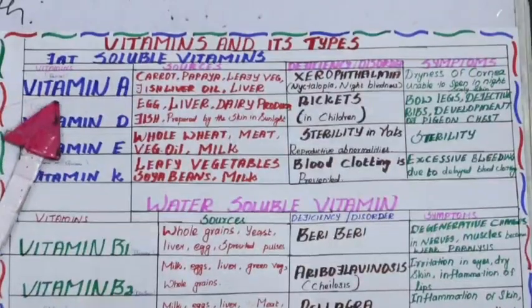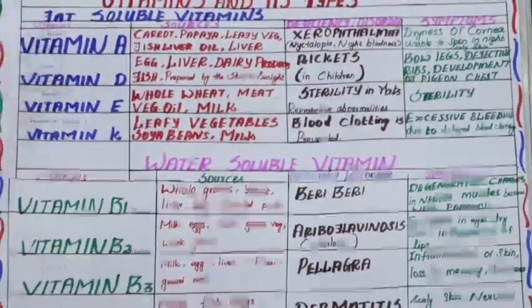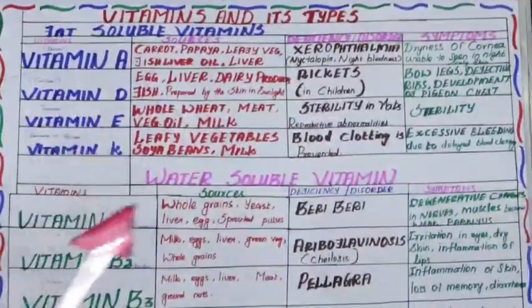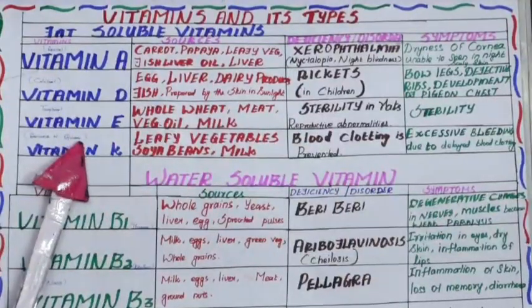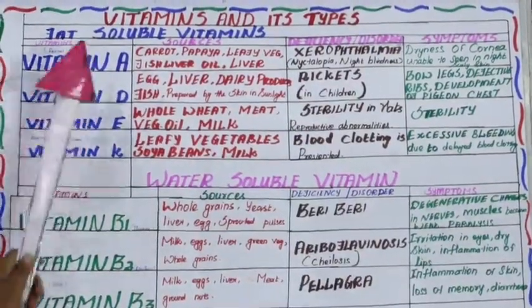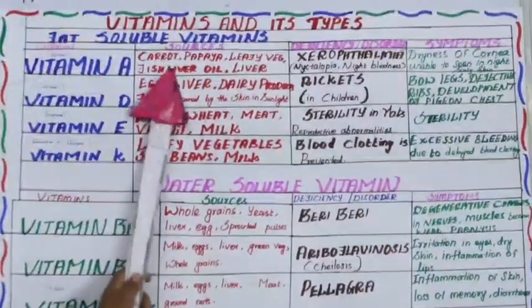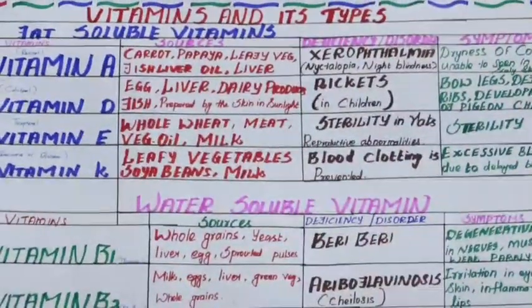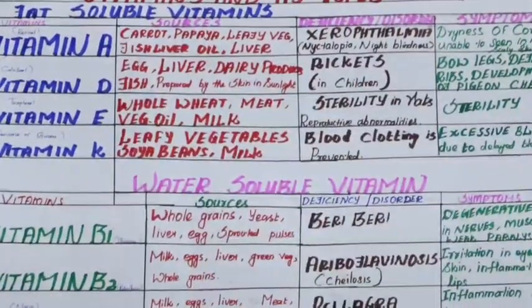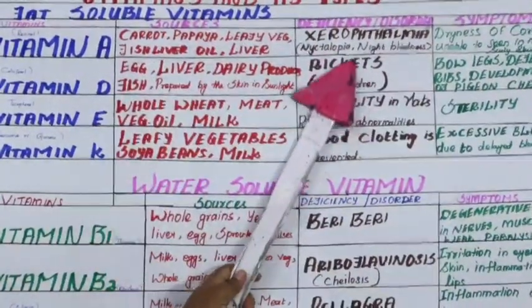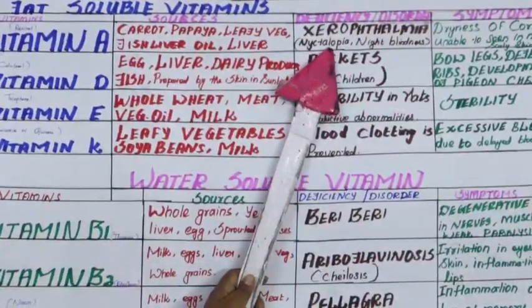Let us see the fat soluble vitamins. Vitamin A, vitamin D, vitamin E and vitamin K are the fat soluble vitamins. So listen children, vitamin A is otherwise called retinol, which is rich in carrot, papaya, leafy vegetables, fish liver oil and liver. The deficiency disorder is xerophthalmia and nyctalopia.